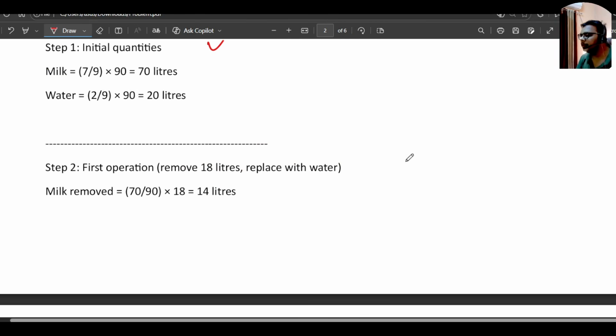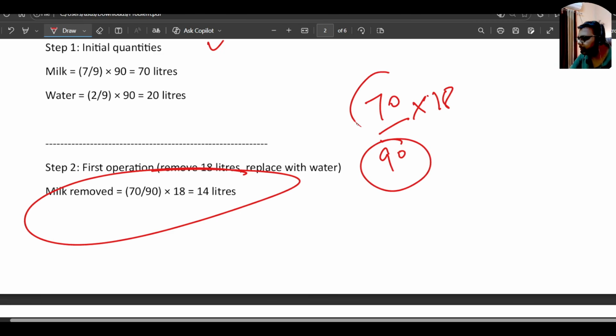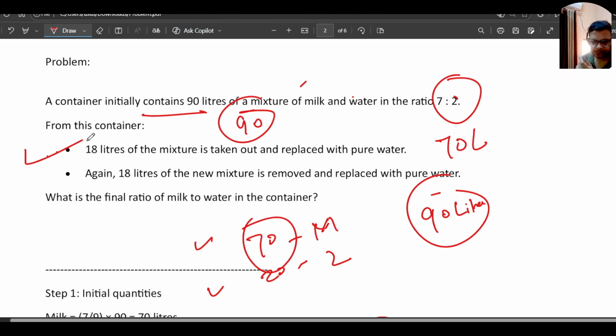Okay. So how will we take it? 70 divided by 90 multiplied by 18, right? Because the total is this one, and 70 is the milk portion, and we want to take 18 out of it. If you compute it, it will become 14 liters. That means we are taking 14 liters of milk in this 18 liters. So the water will be 4 liters. So in this total 18 liters which we are taking out from the mixture, 14 liters is milk and 4 liters is water.